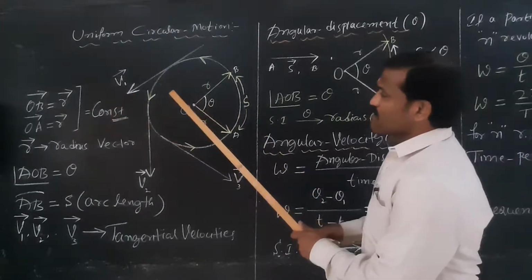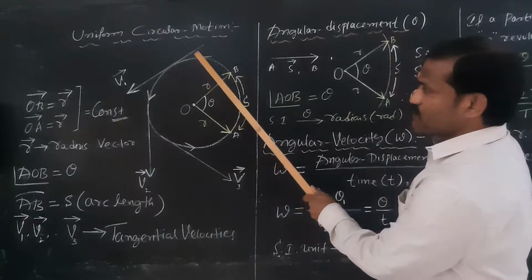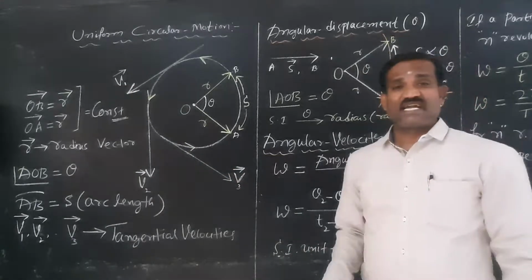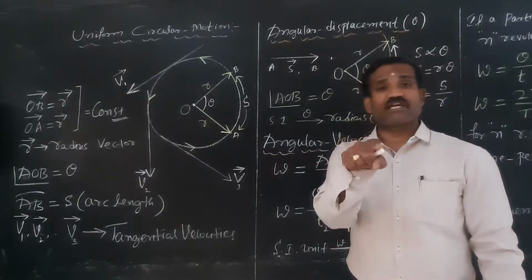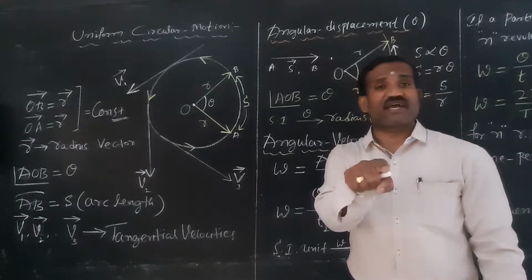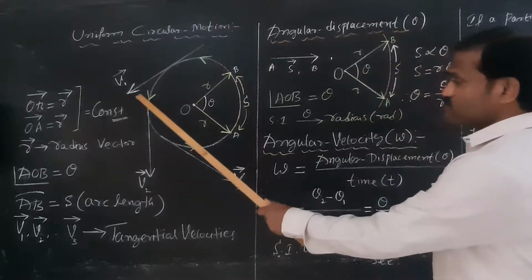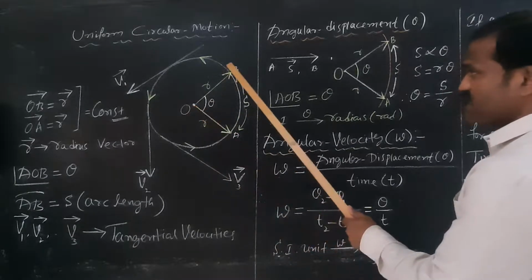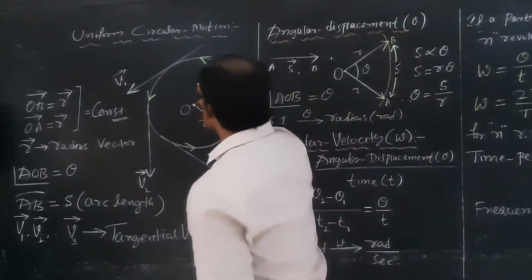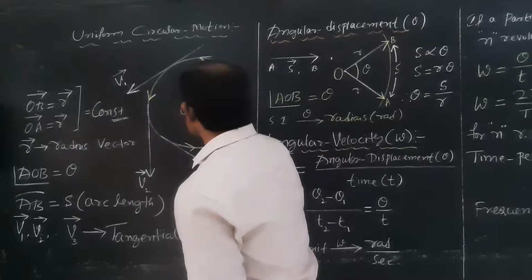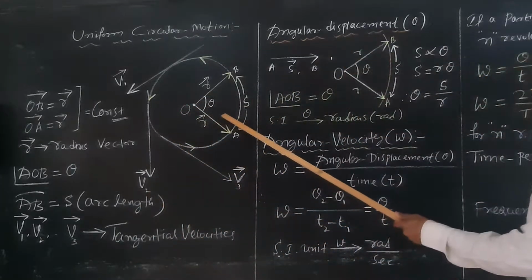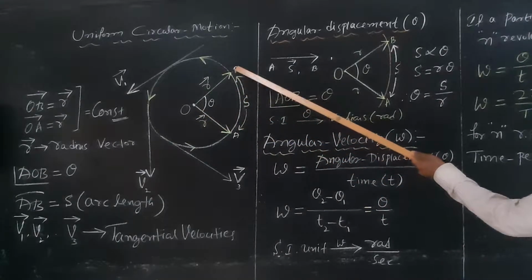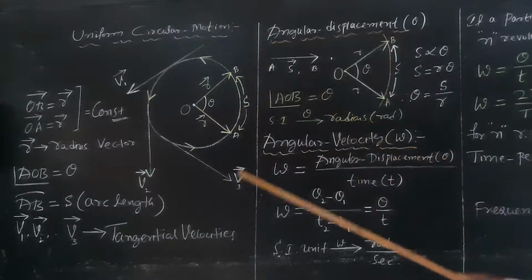Please observe the tangent drawn at any point on the circular path. The tangent drawn at any point on the circular path gives the direction of the velocity at that particular position at that particular instant of time. In case of uniform circular motion, what are the parameters? OB is a radius vector, OA is also a radius vector, radius is constant, theta is called angular displacement, and AB is the arc length.